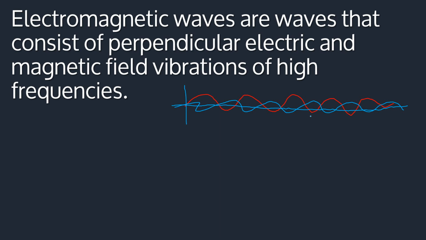In other words, an electromagnetic wave is made up of electric field vibrations and magnetic field vibrations of high frequencies vibrating perpendicular to each other, or at right angles. The English, I know you can find the words to use, but don't miss out the physics.